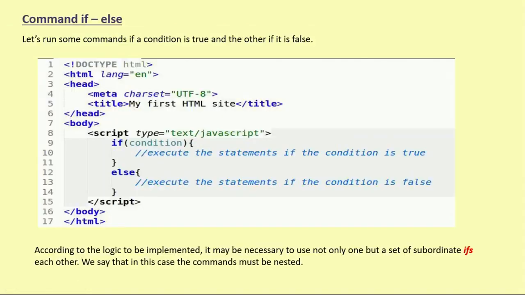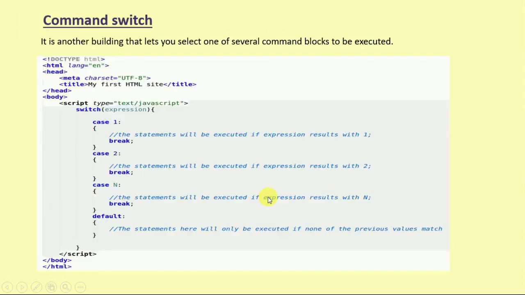So now the command is if else. Let's run a command where one action runs if a condition is true and another if it is false. As we get to see, here the condition is declared, and if the condition is true then it will print that, otherwise this action will be performed. Similarly, the switch command is another built-in that lets you select one of several command blocks to be executed.